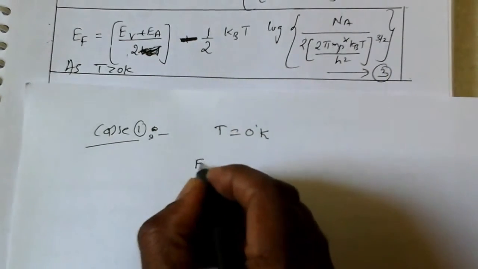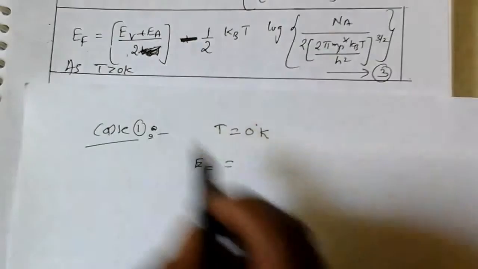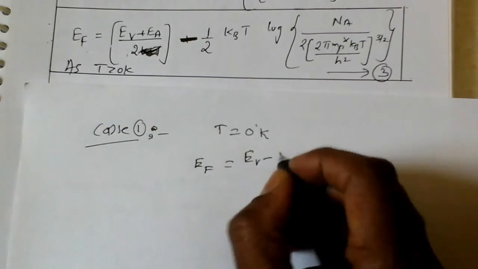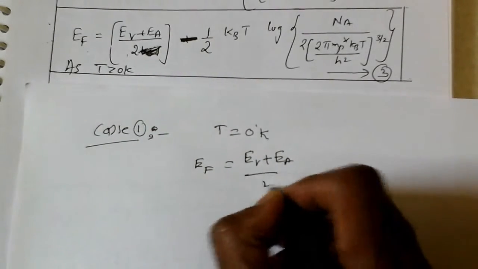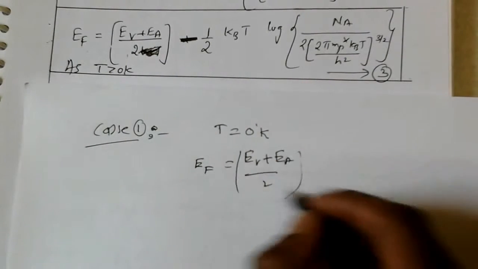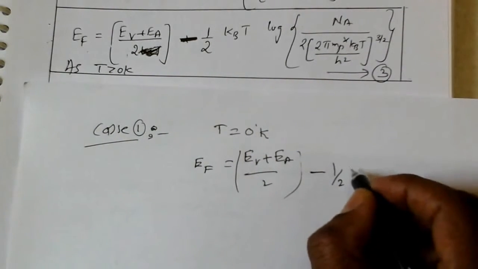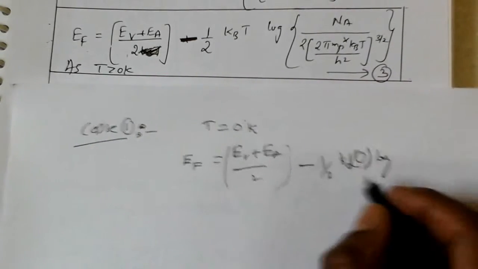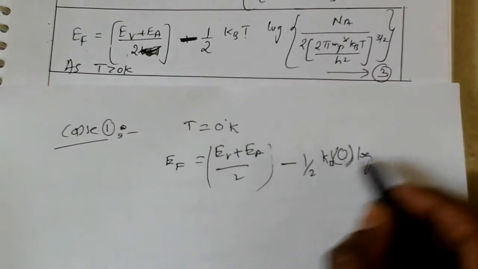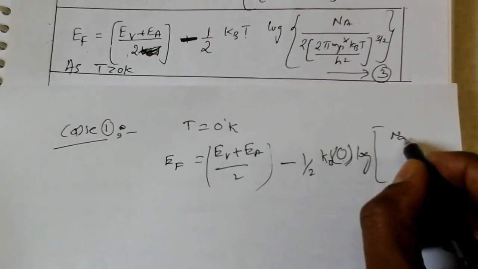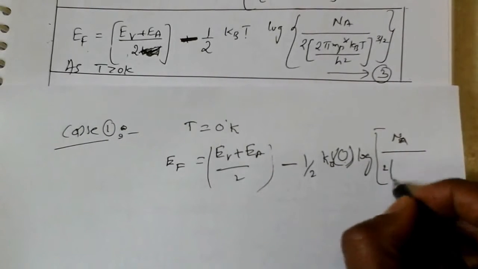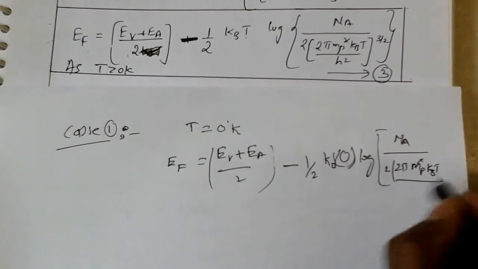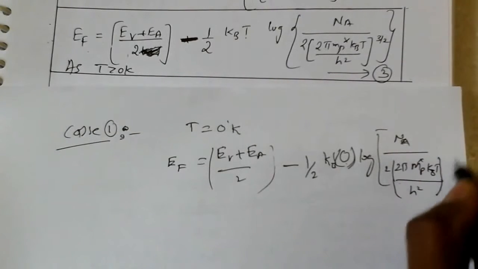Then what happens? EF is equal to EV plus EA by 2 as it is, minus 1 by 2 into kB into 0 into log of NA by 2 into (2π mp* kBT by h²) whole power 3 by 2.